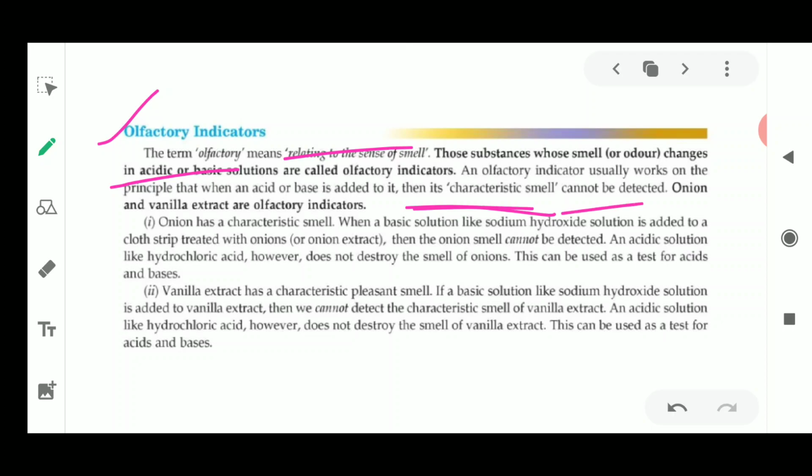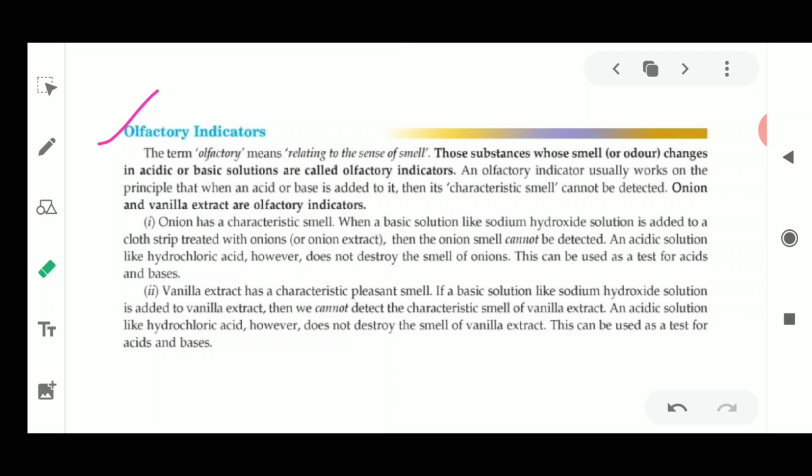Onion and vanilla extract are examples of olfactory indicators. Please remember that onion is going to change its smell, as well as vanilla extract. I hope that you all know about vanilla extract. It is used in baking many times, and in ice creams also it is used for putting flavor in it. So vanilla extract and onion are examples of olfactory indicators. Even clove oil is an example of olfactory indicators.